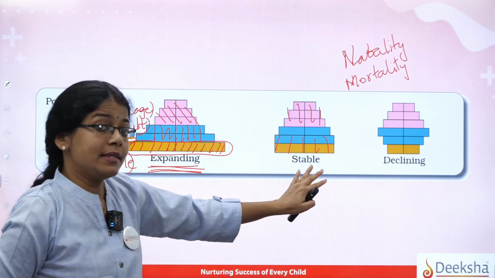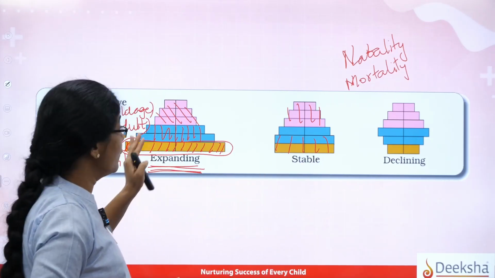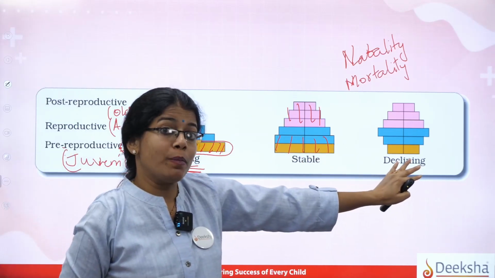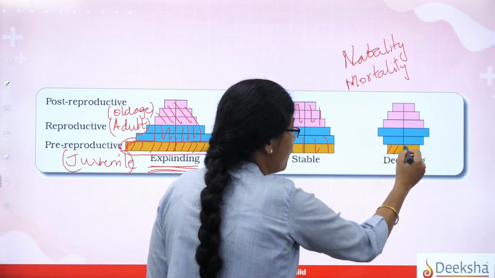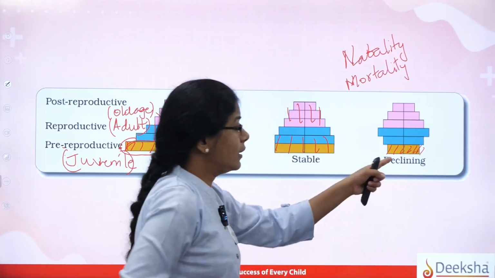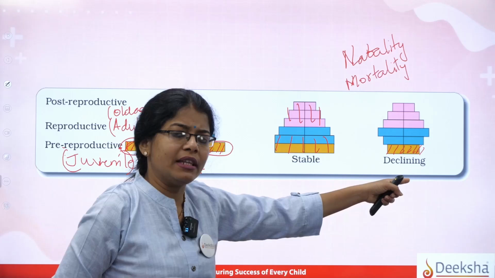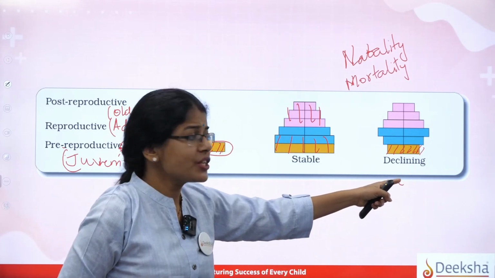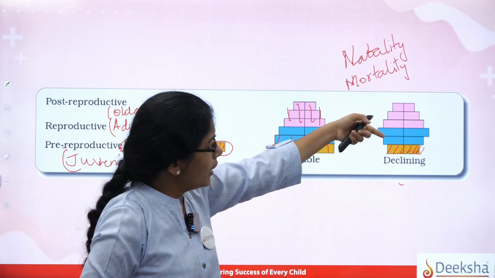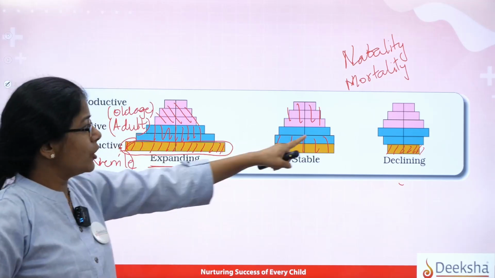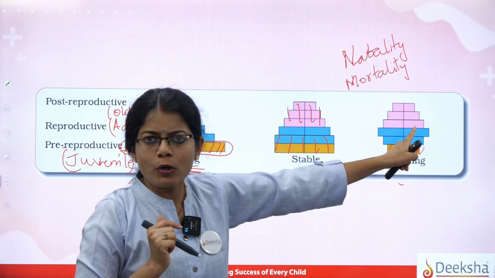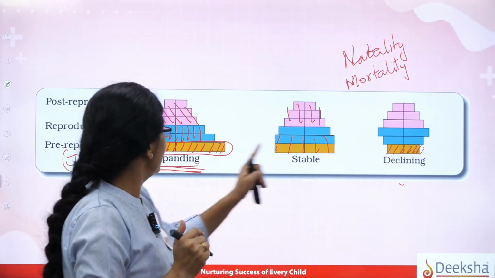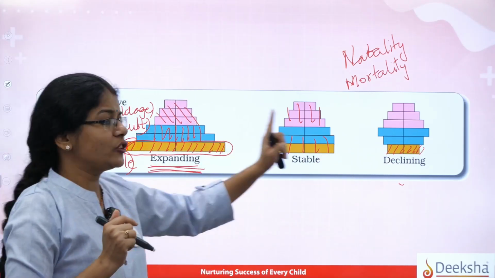So this will be the second type. And the third one, if you see, is the type which is opposite to the first type, wherein you can see very few in the category of the first level, that is the pre-reproductive stage, a little bit more in the reproductive, and very much higher in the post-reproductive. So this is a typical example of the opposite of the expanding type.